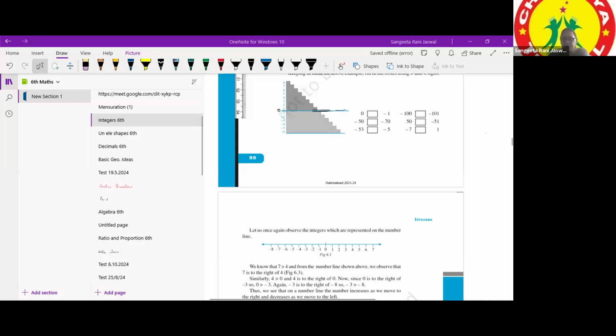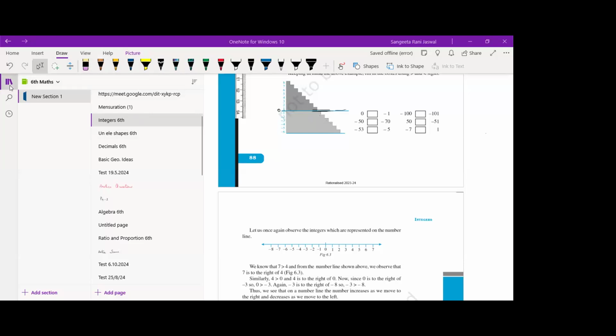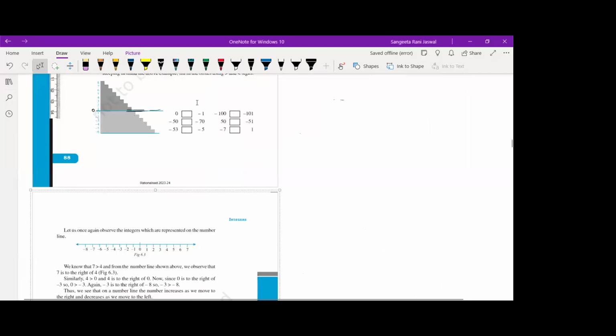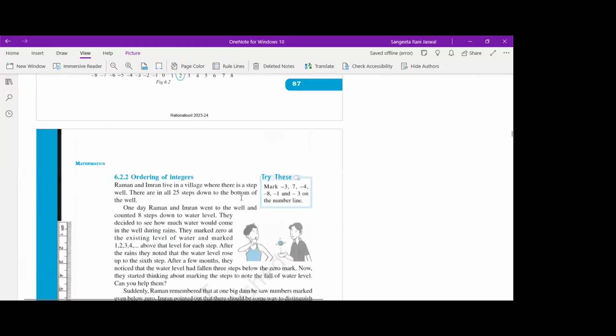In the last class, we had finished with the basic geometrical shapes, right? So we have to start another chapter today. So shall we start with integers? Yes, ma'am. Shall we revise integers first? Yes, ma'am. Sure. Let's do. Okay. Now you can see integers.